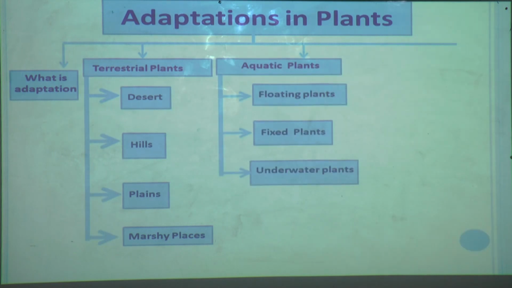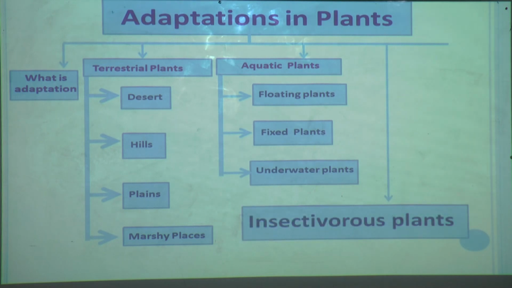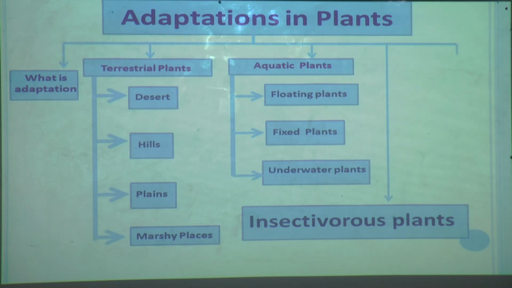And after that we learnt about something surprising. What was it? The plants that eat insects are insectivorous plants. Why do plants eat insects? Because they grow in soil which is poor in minerals. So they trap and eat insects, that's why they are called insectivorous plants. After that we have learnt about fungi. Yes, fungi are neither animals nor plants, they belong to their own group.